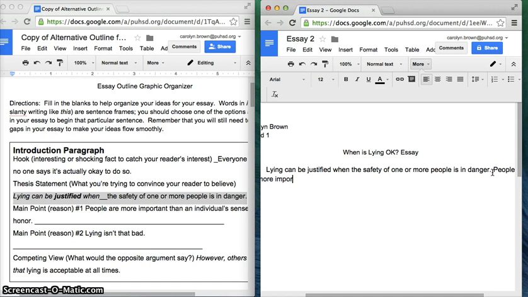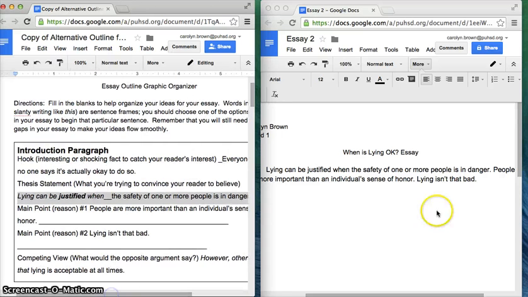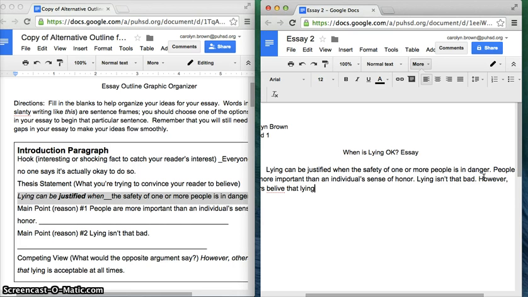People are more important than an individual's sense of honor. Now you're going to put in main point 2. Lying isn't that bad. And then the competing view. However, others believe that lying is acceptable at all times.